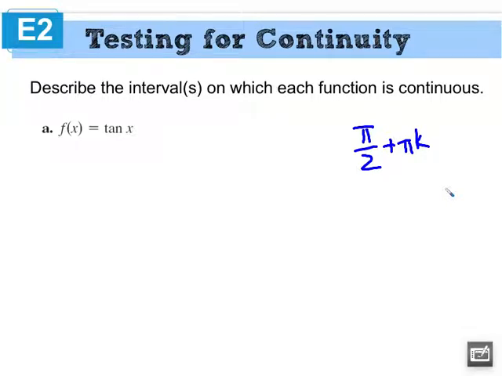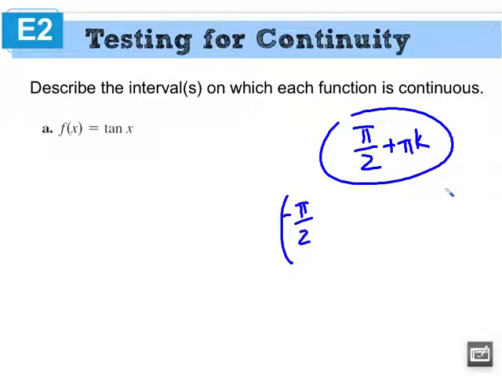So how do I take this and express all the rest of the graph? Okay, so what is that saying? That's saying go from negative pi over 2 to pi over 2. Don't include them, and then repeat that process ad nauseum.